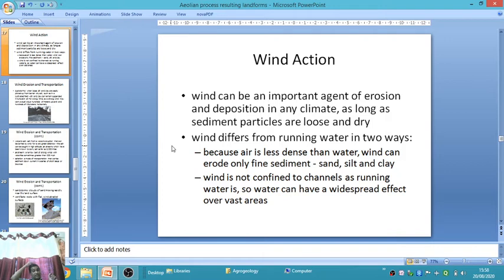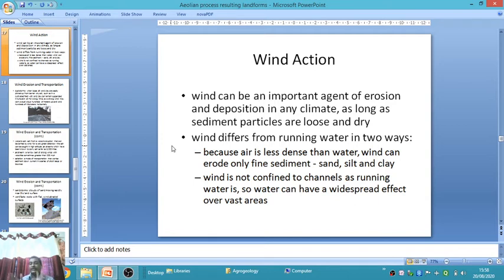Then we see the wind action. What is meant by wind? Wind is an atmospheric agent, and can be an important agent of erosion and deposition in any climate as long as sediment particles are loose and dry. Wind differs from running water in the way that air is less dense than water, because water density is very high. Wind can erode only fine sediments.